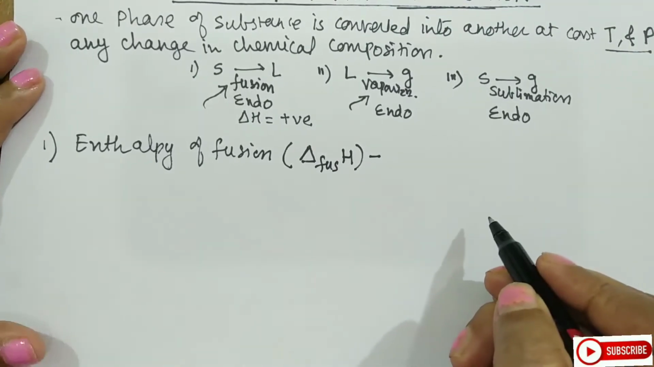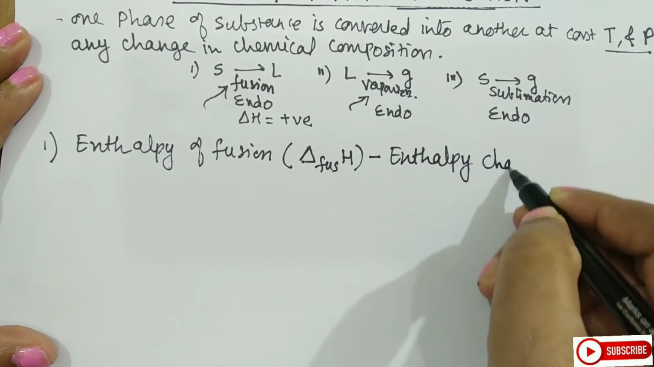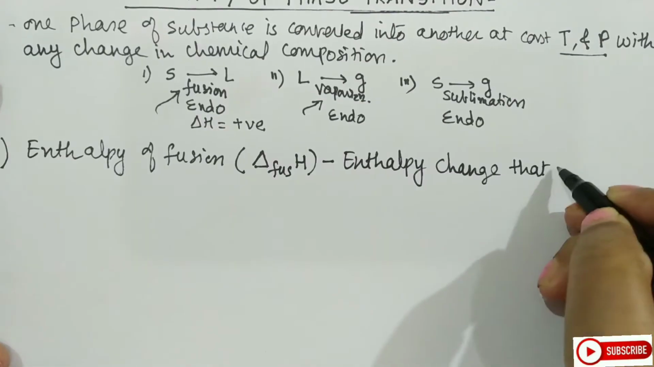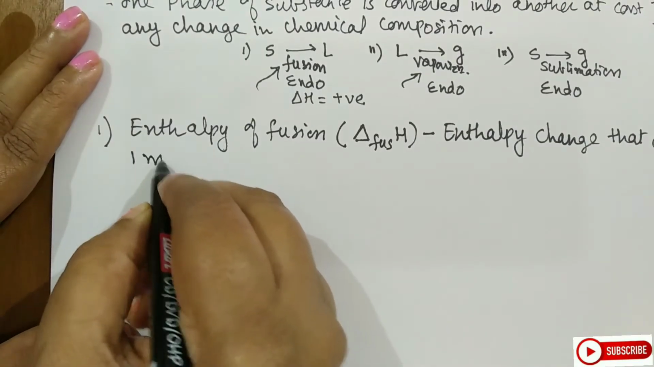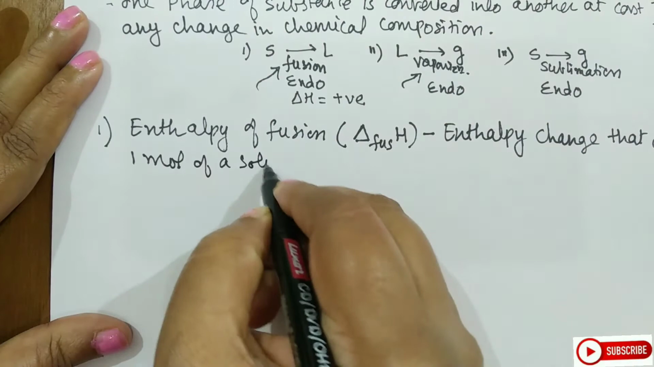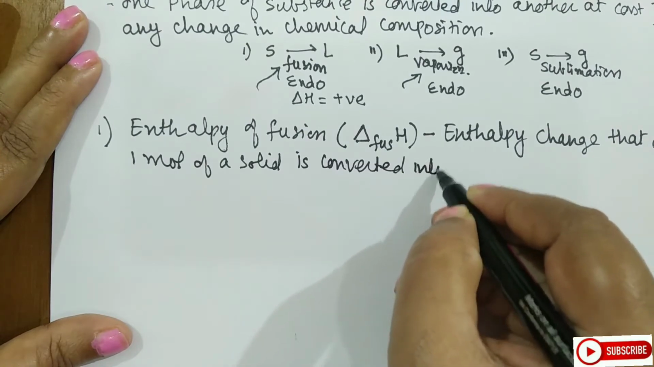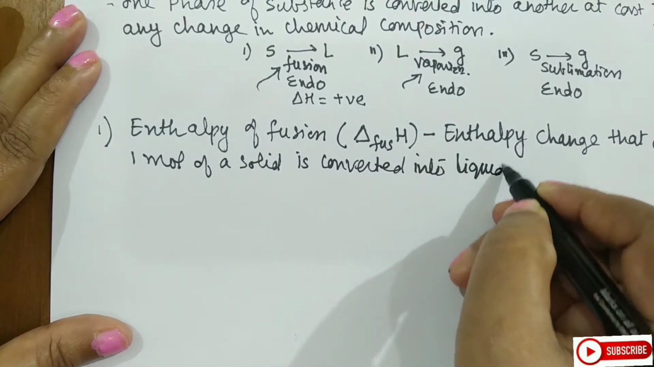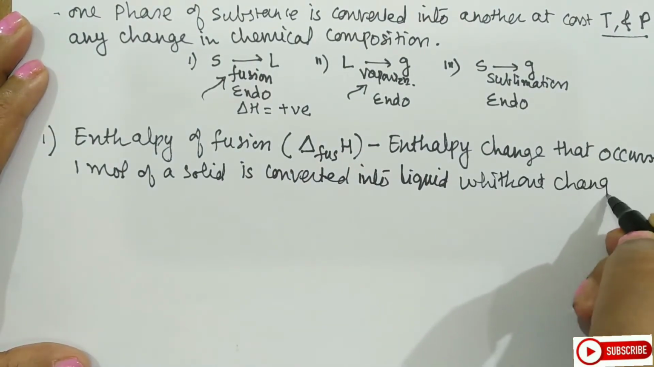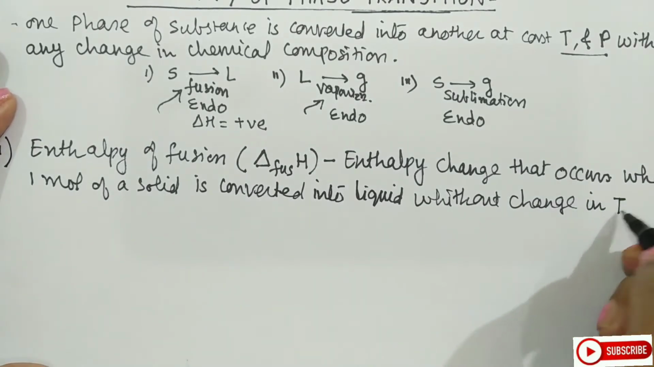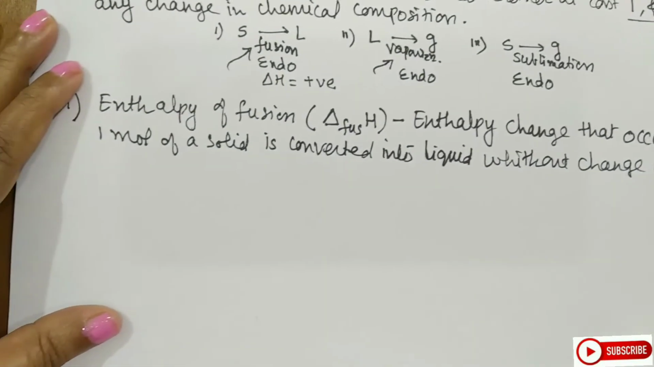Let us write the definition for this. Enthalpy change that occurs when 1 mole of a solid is converted into liquid without change in temperature, and the second is at constant pressure. So this is enthalpy of fusion.